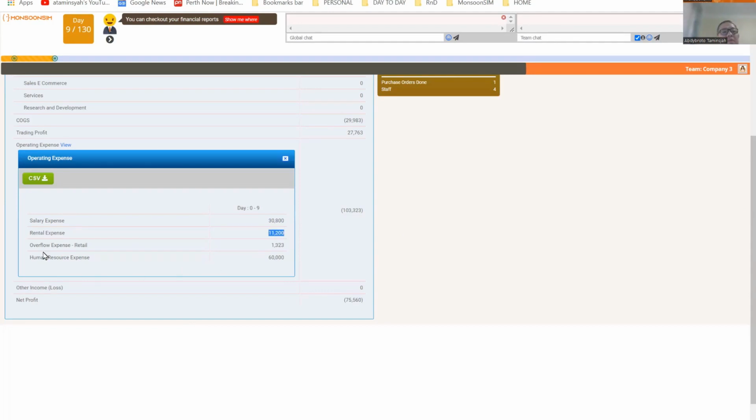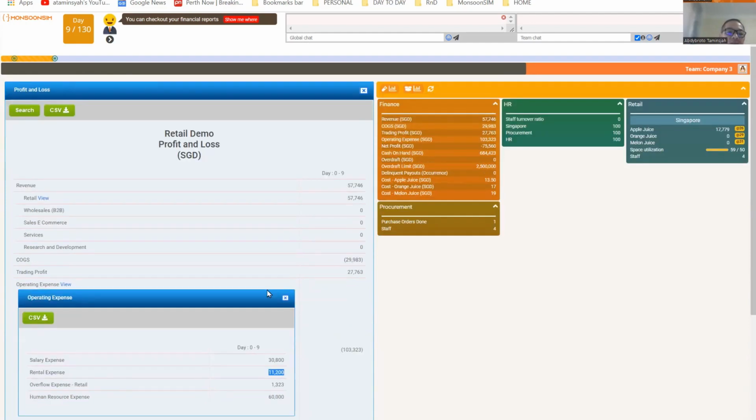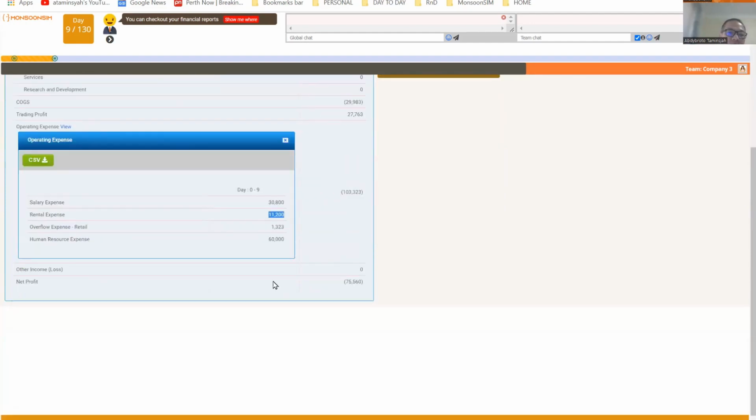Then I have also incurred overflow because I bought too much for my store. You see, my store is only 50 meters and I bought so much. So now I have overspent, overbought. This is one of the mistakes that I made. Remember earlier, mistakes are something very valuable to the learners. They will learn. You can't have a very small store and buy a lot of goods. You cannot do that, right? You have to increase your rental space.